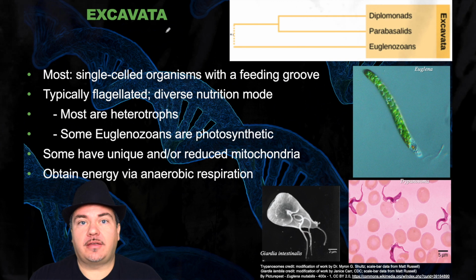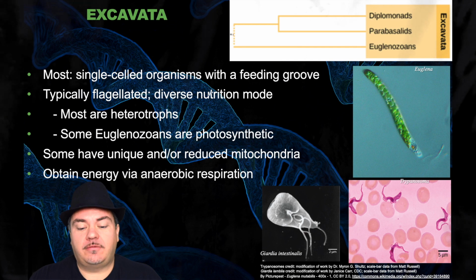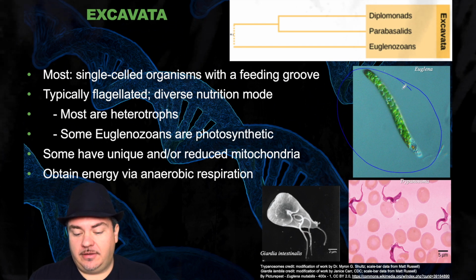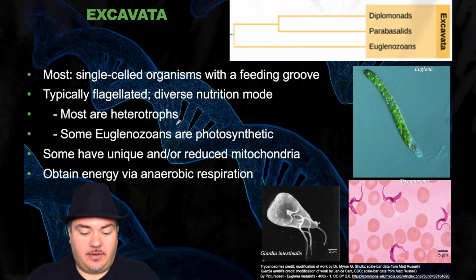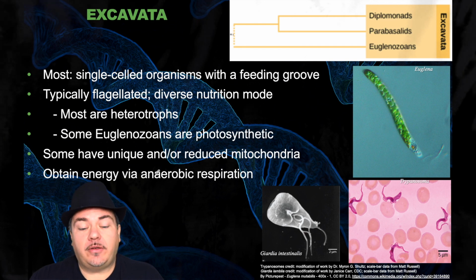Next supergroup, we have the excavata. Most are single-celled organisms with a feeding groove. They typically have flagella, and they have diverse nutrition modes. Most are heterotrophs, but some, like this one here, is photosynthetic. Some have unique or reduced mitochondria, and they obtain their energy through aerobic cellular respiration.